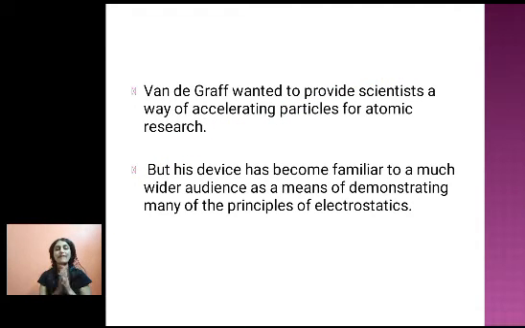Van de Graaff basically wanted to provide scientists a way of accelerating particles for atomic research, because when you have to study atomic physics or nuclear physics, you need highly accelerated particles with high momenta and high energy. So Van de Graaff wanted to provide these highly accelerated particles through his generator. But his device has become familiar to a much wider audience as a means of demonstrating many of the principles of electrostatics rather than as a particle accelerator.